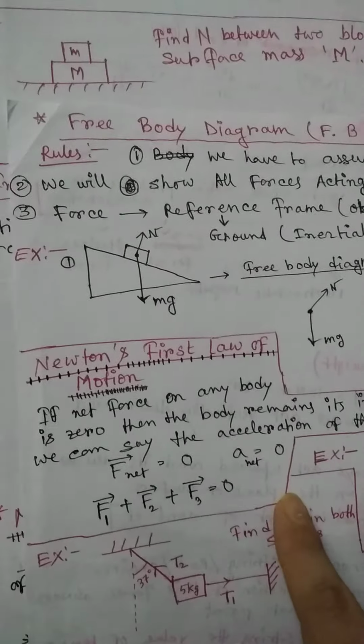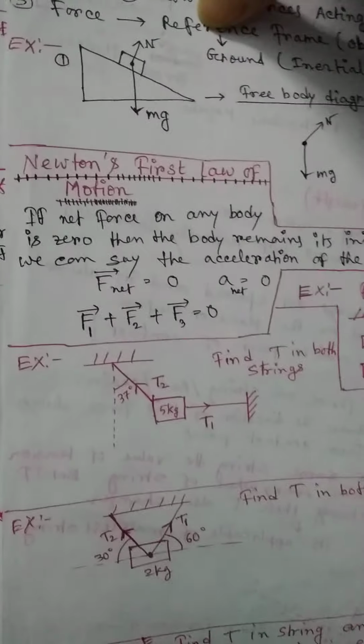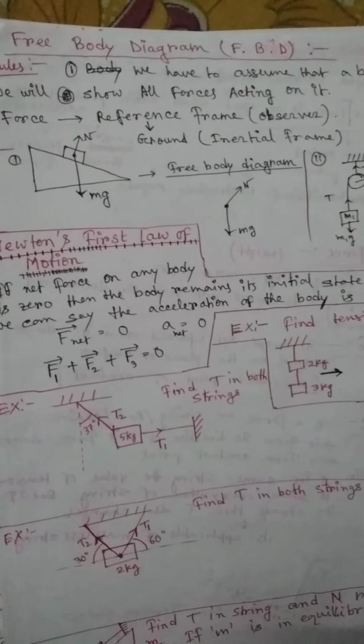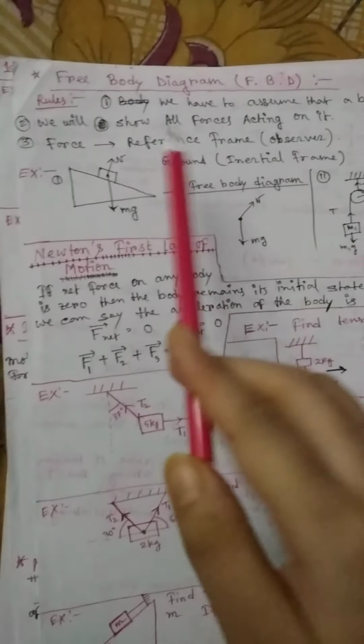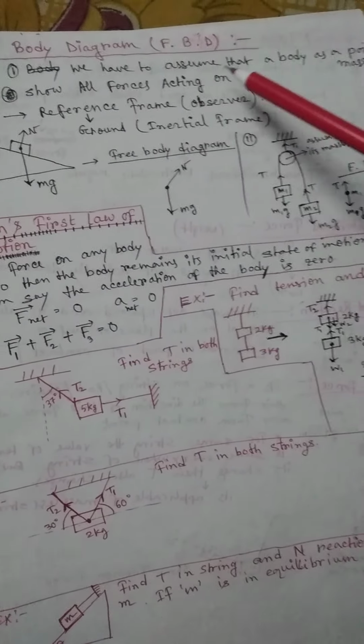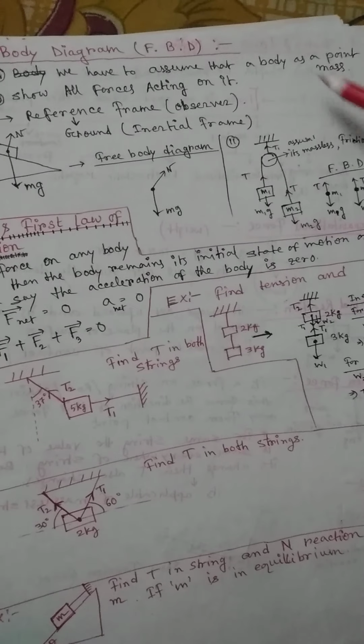I want to discuss the free body diagram. Just look at here. There are a few rules we have to follow when we draw a free body diagram. So here I am writing all this. The first one is, we have to assume that our body is a point mass.